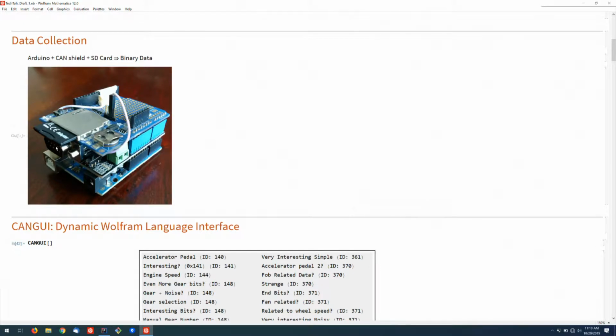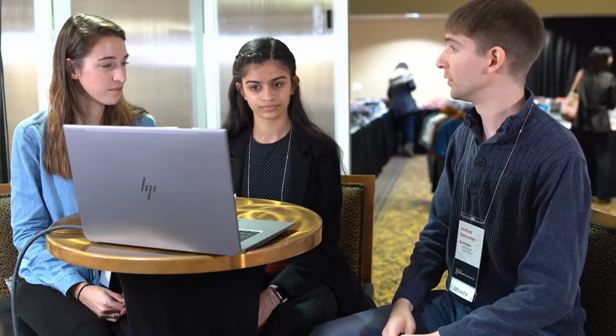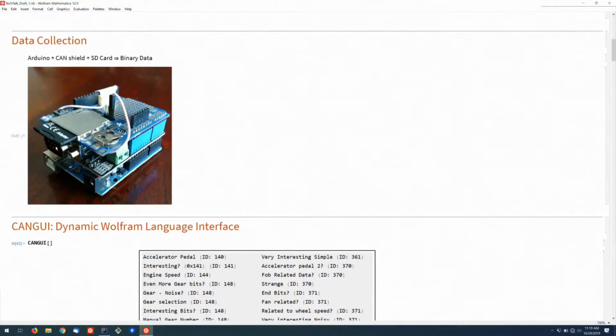I think all cars newer than 2008 have to have that port that's underneath the steering wheel on the side a little bit. And basically they communicate over a protocol called CAN, where it's just like two wires that all of the computers in the car can communicate with. And the nice thing about it is that all devices can hear all devices' messages. So I can just passively listen and sniff the traffic that's on there and log it straight to the SD card.